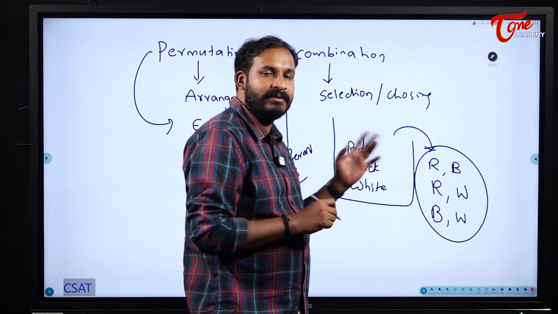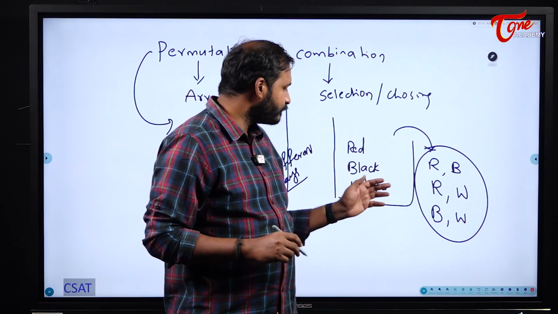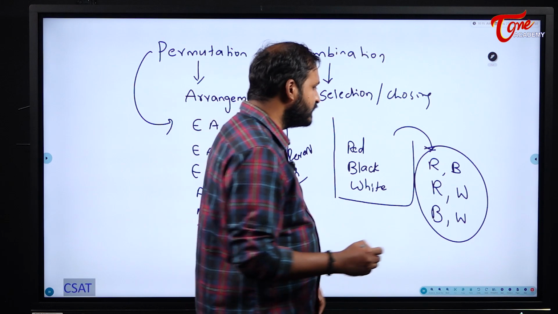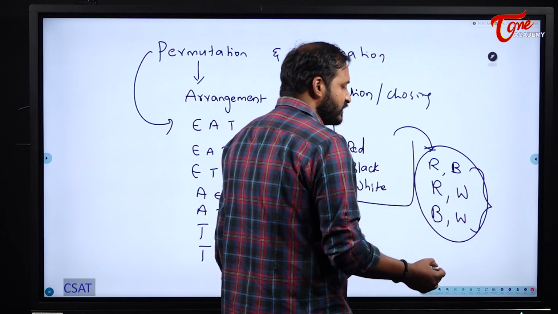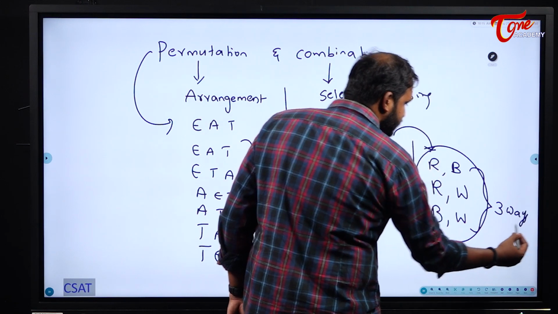Simply we need to pick red and black. Similarly, we can pick red and white or black and white. Like this, we will see the observation. So in how many ways can I select them? In 3 different ways I can select them.